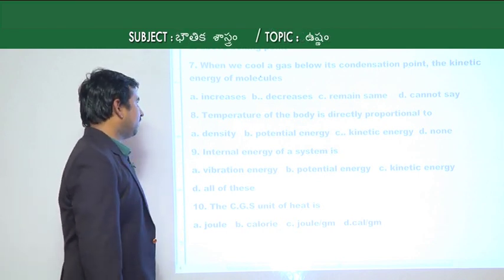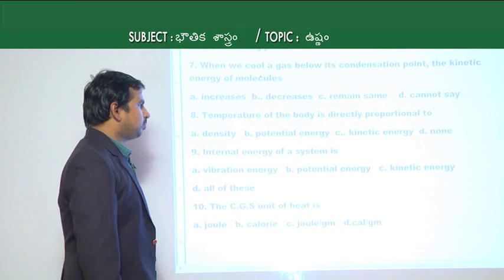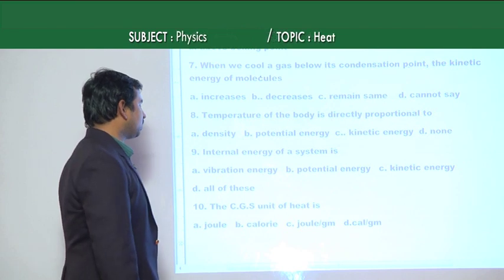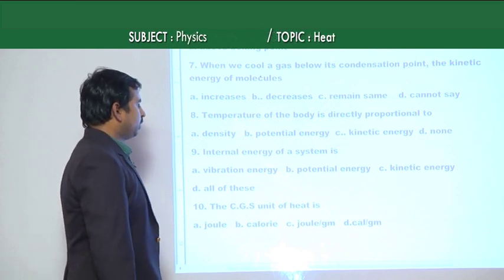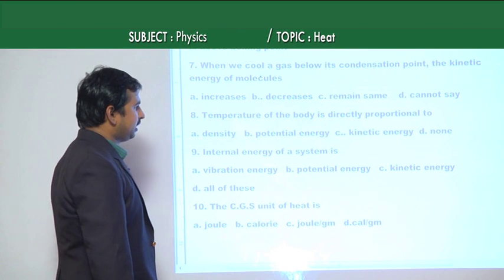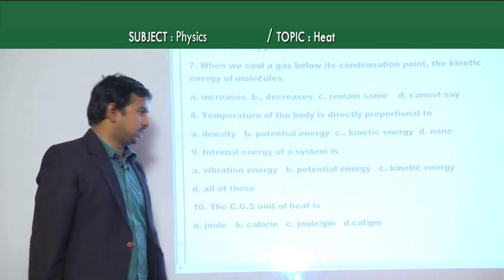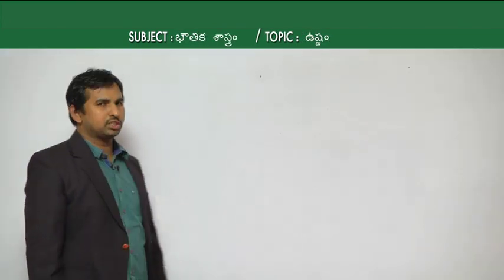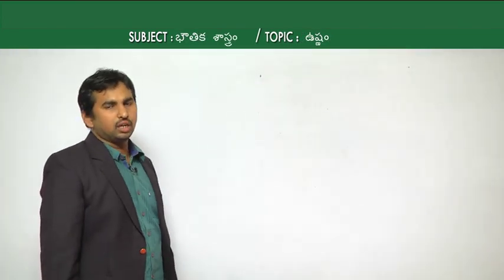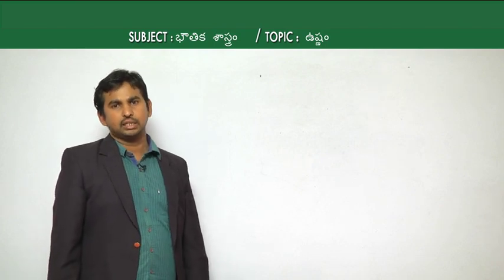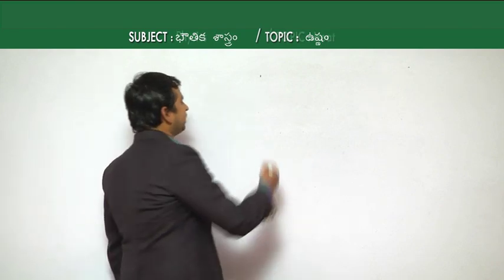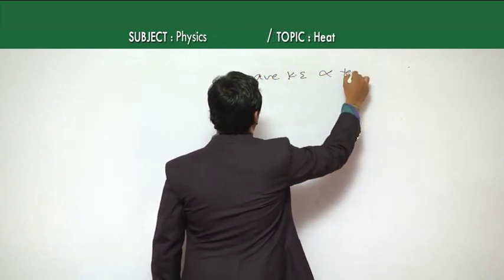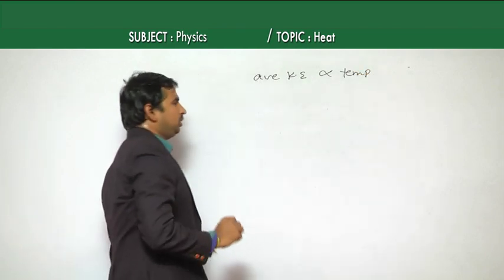Now come to the case of the 8th bit. The temperature of the body is directly proportional to, okay, given options are A density, B potential energy, C kinetic energy, and option D none of the above. So the given options are about density, potential energy, kinetic energy, and we are discussing temperature. And we know that average kinetic energy and temperature are directly proportional to each other.